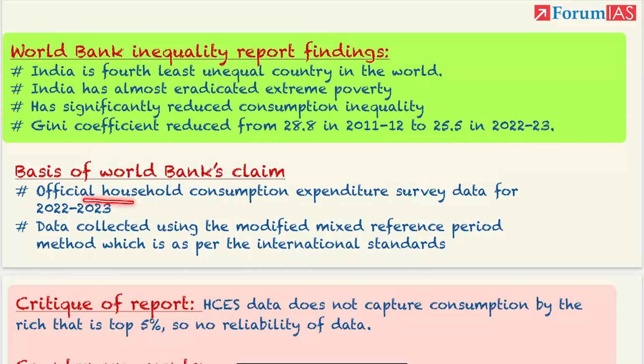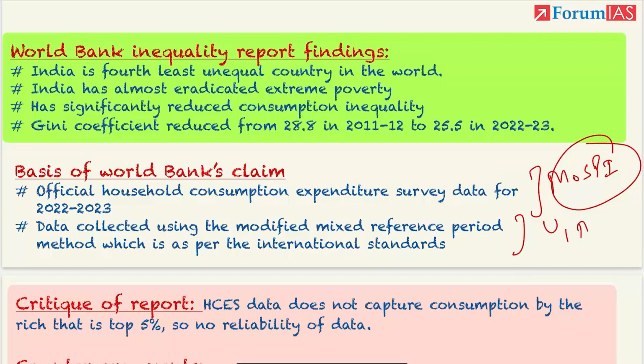First is Official Household Consumption Expenditure Survey, which is released by Ministry of Statistics and Program Implementation. Also, the data is collected using modified mixed reference period. What is modified mixed reference period? See, there are 2 kinds of references. First one is uniform, second is modified mixed reference.